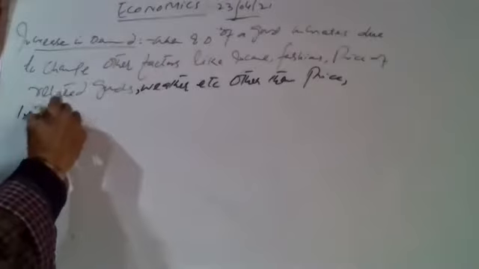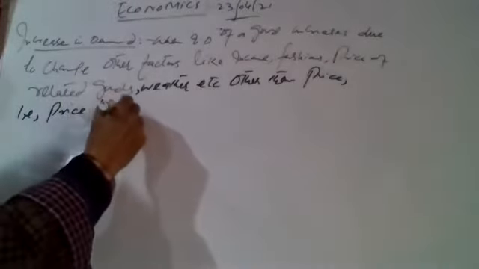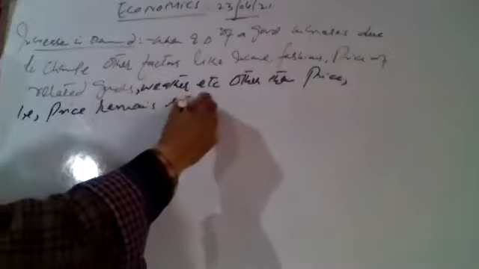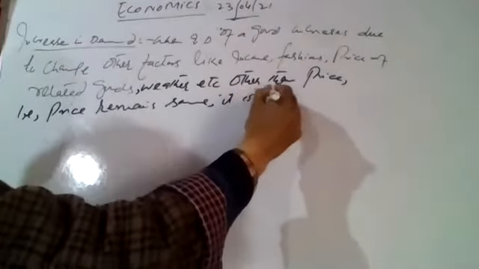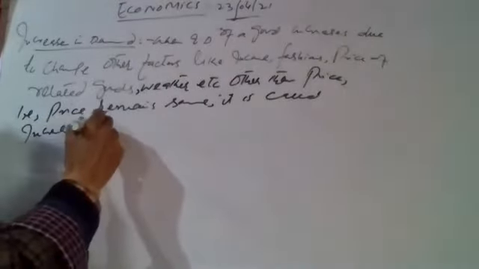So when there is an increase in quantity demanded of a good due to a change in factors like income, fashions, price of related goods, weather, tastes, preferences, but these factors are other than price, the price remains the same. So this change is due to a change in factors other than price. It is called increase in demand.